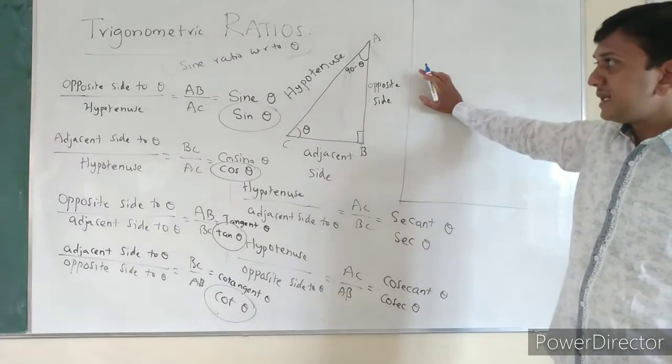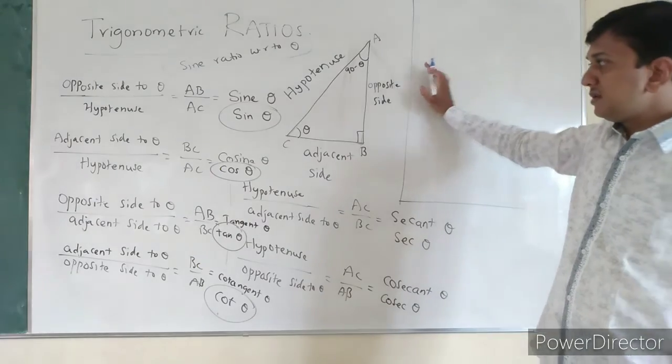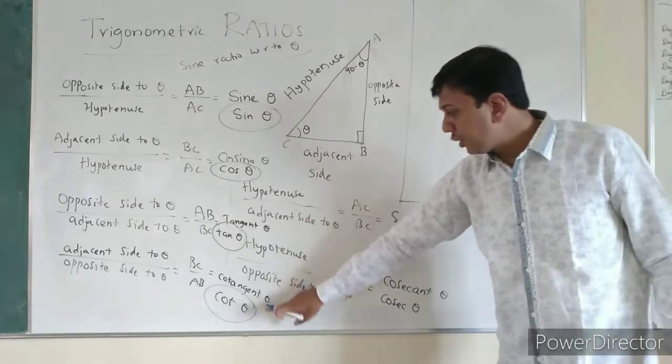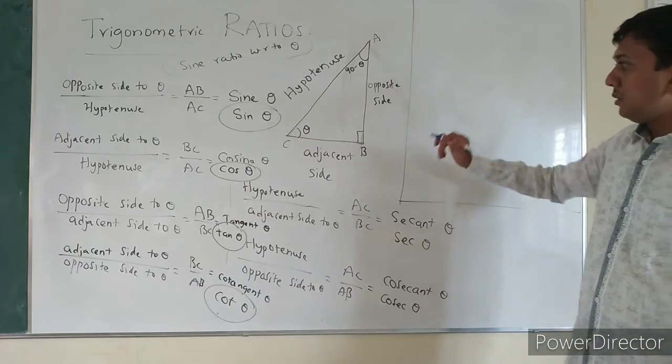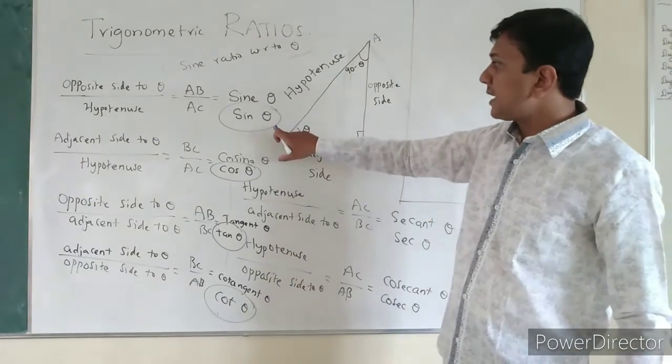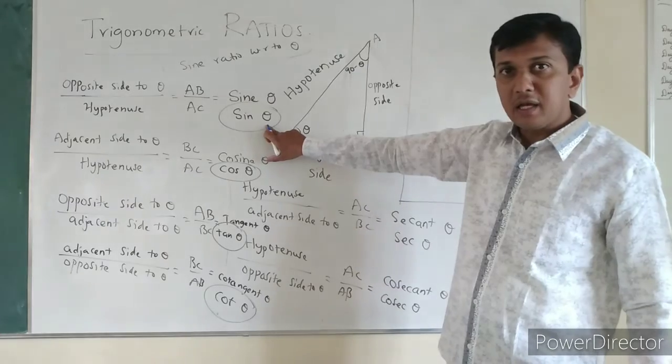So this is what we have seen about the trigonometric ratios: sine, cos, tan, cot, secant and cosecant. Now these ratios are calculated with respect to theta. Theta, where is the theta?